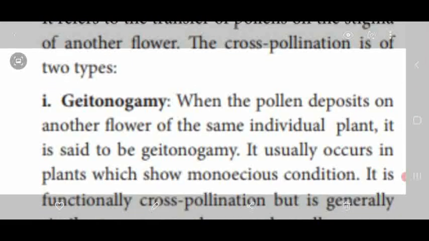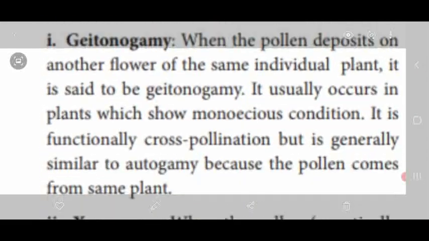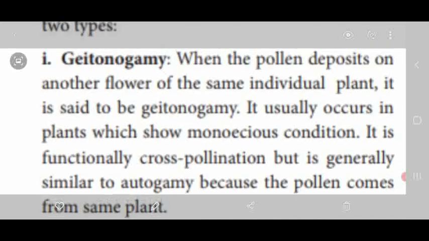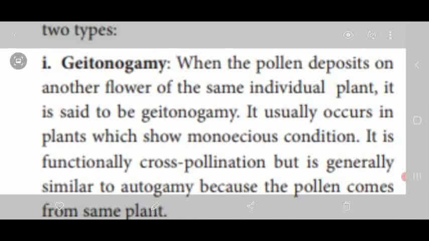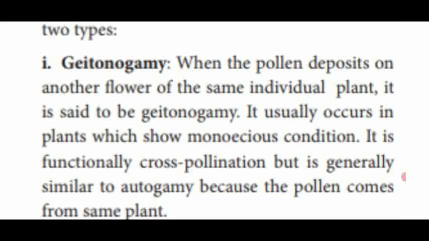So this cross-pollination also shows different types of pollinating methods. Here in your book it's given two types. One is geitonogamy, another one is xenogamy. First one, geitonogamy. What is geitonogamy?